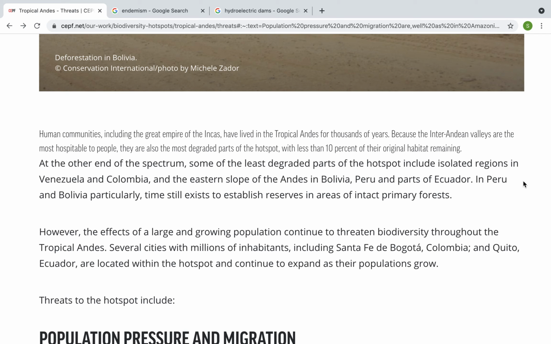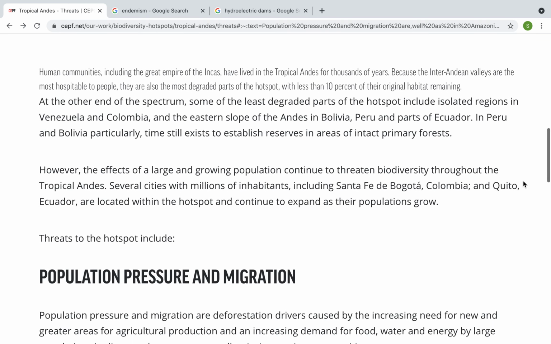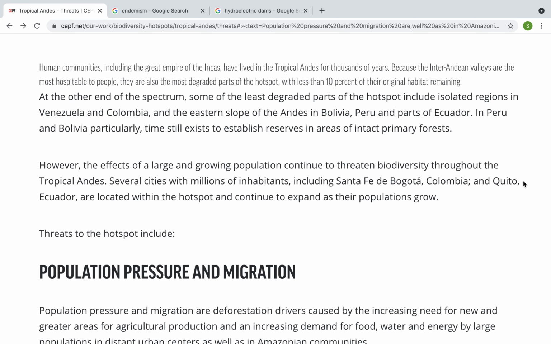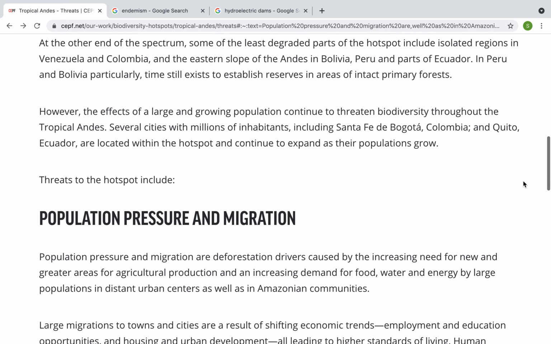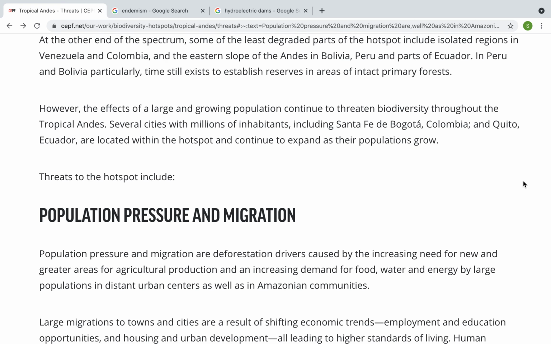However, the effects of a large and growing population continue to threaten biodiversity through the tropical Andes. Several cities with millions of inhabitants, including Santa Fe de Bogota, Colombia, and Quito, Ecuador, are located within the hotspot and continue to expand as their populations grow. So that is the first part of their introduction, and they are talking about the hotspots of that area, and then they will continue to talk about the threats to the hotspot.